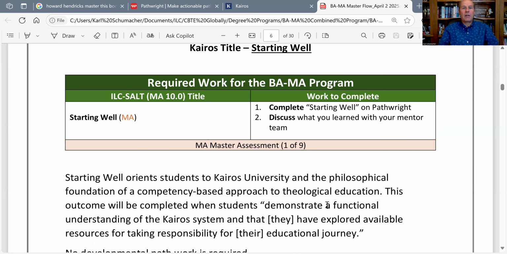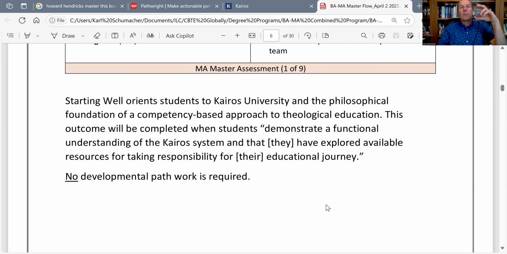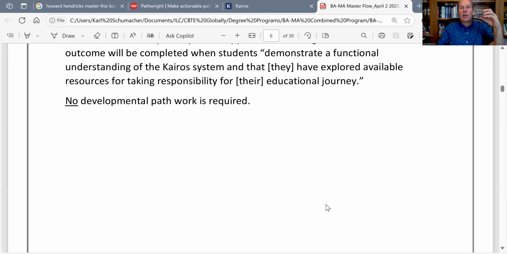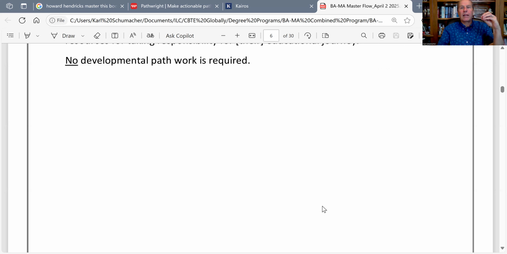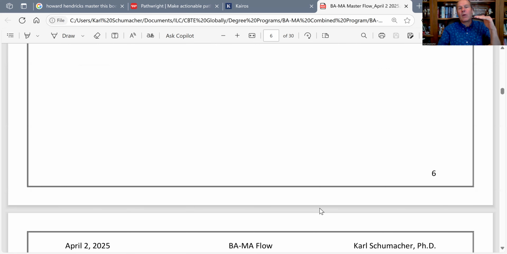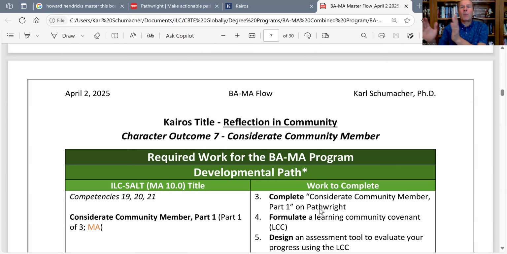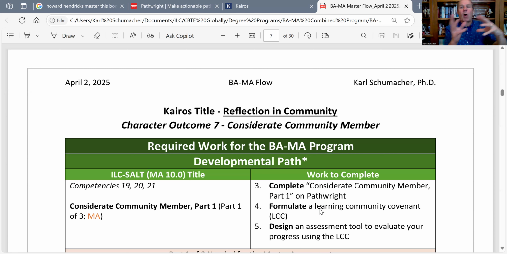And then what's going to happen is you're going to move from starting well to meeting together for the first time as a learning community. And when you're there together, you're going to start CO7, which seems like it's out of sequence, but CO7 is going to cover from the time which you matriculate or enter the program all the way to the time you finish the program. But in this first part, what you want to do is learn how to relate to each other as a learning community.